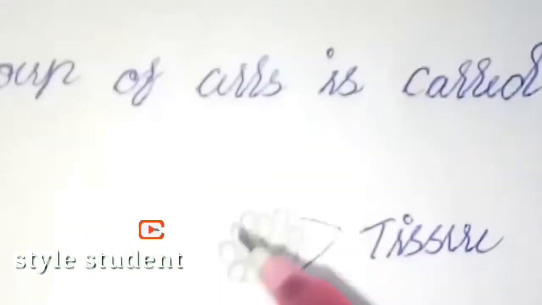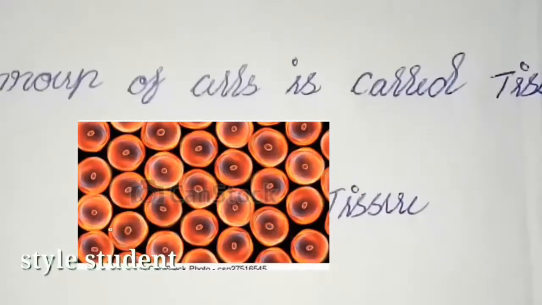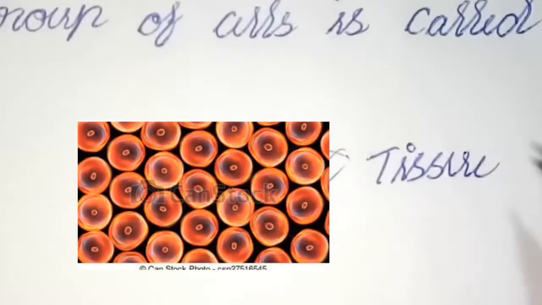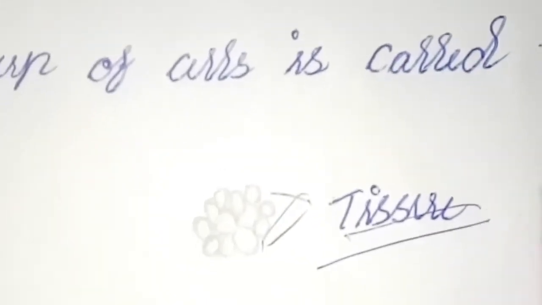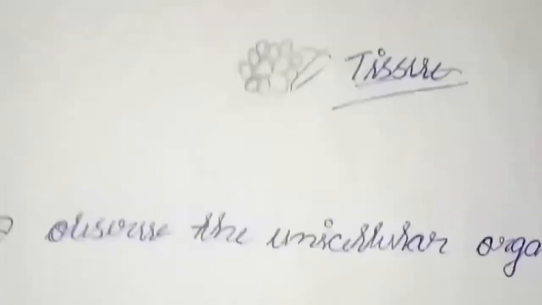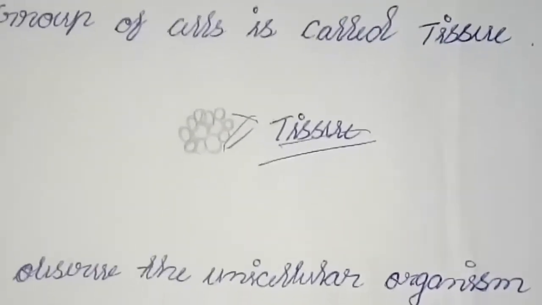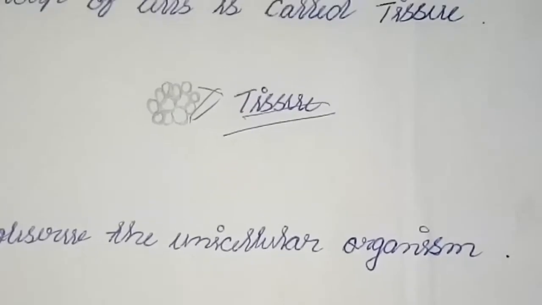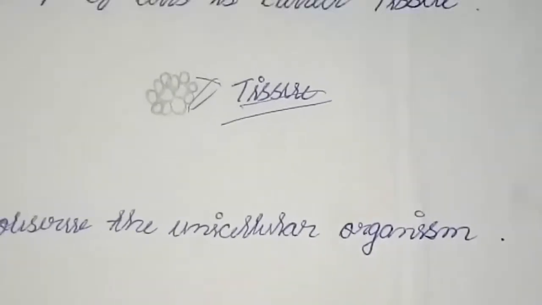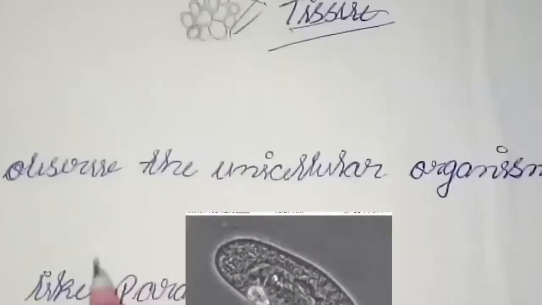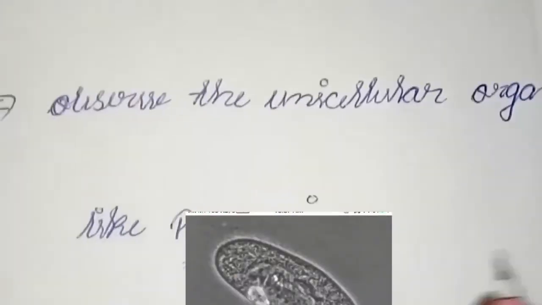Just imagine a cell. These are a group of cells. A group of cells is called tissue. Next, observe the unicellular organisms. Look at this picture and observe unicellular organisms like paramecia.